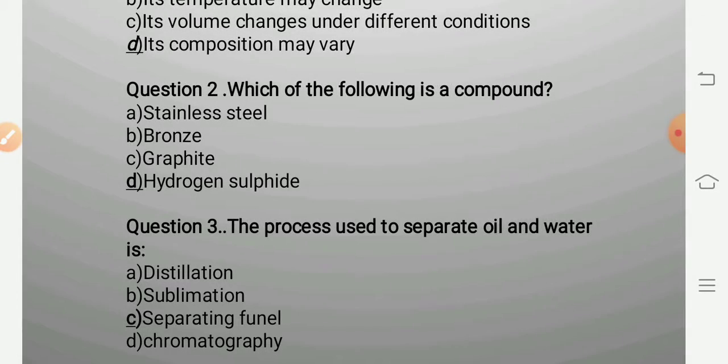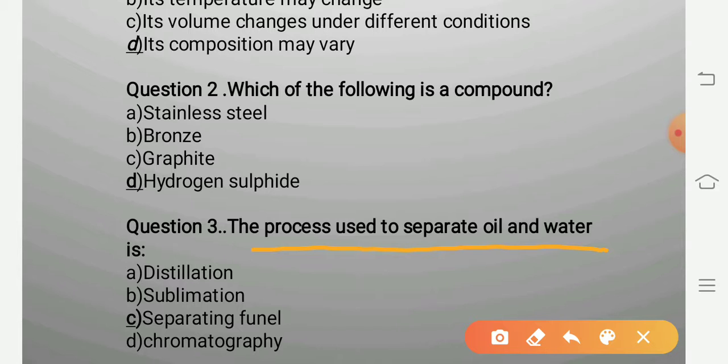The process used to separate oil and water. Now, these both are liquids. The liquids are immiscible. How are they separated? As you have seen during the lesson, there is a process, decantation, by which we separate oil and water.